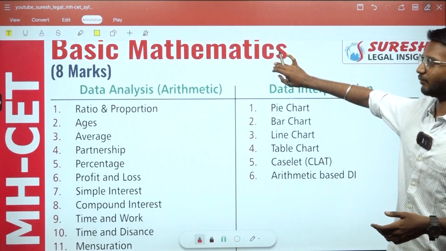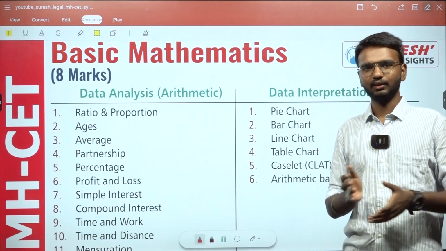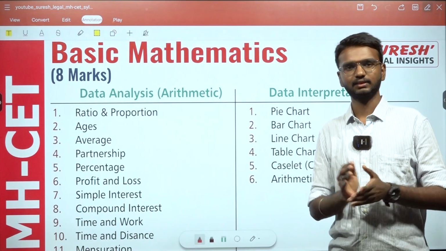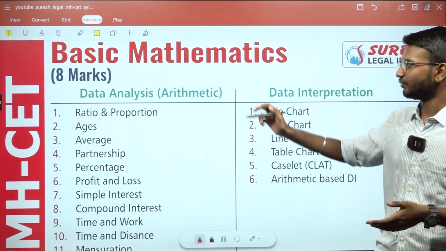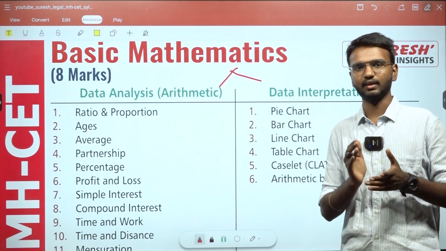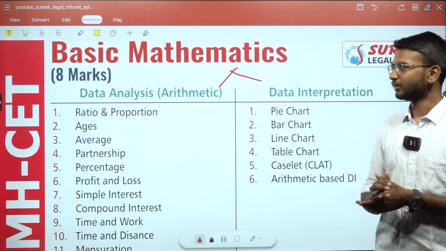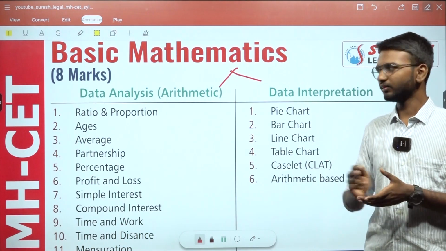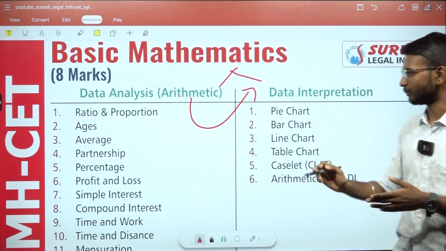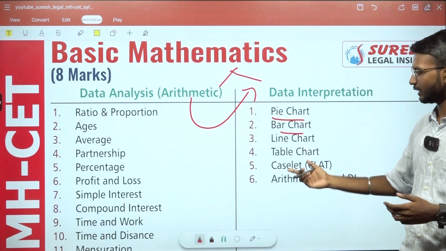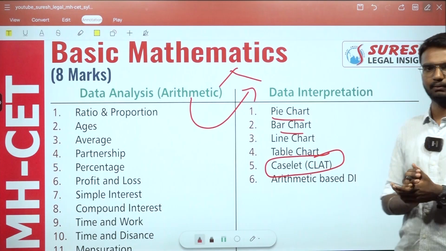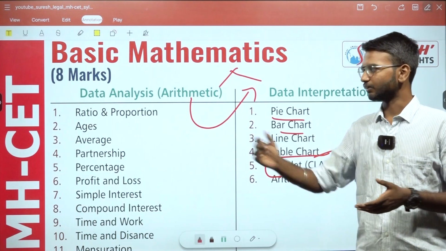The next section, the minor section, but not the least, is basic mathematics, which you have studied till the 10th standard board exams. We can separate it into 2 sections: data analysis, which you call arithmetics, and data interpretation. The major thing is you learn arithmetics and apply it in data interpretation topics like pie chart, bar chart, line chart, table chart, and caselet, which you would see in CLAT exam question papers, and arithmetic based DA to tackle the arithmetic topics.